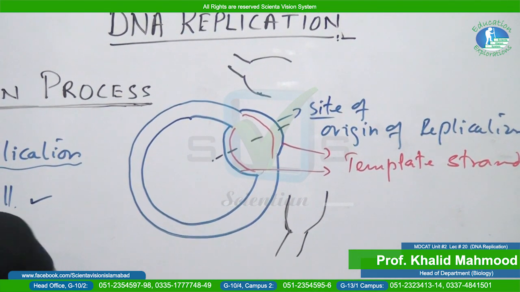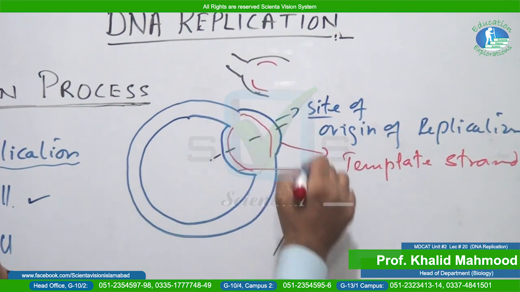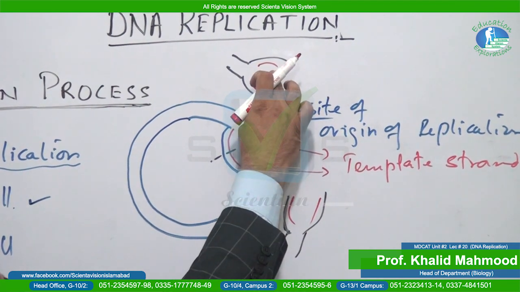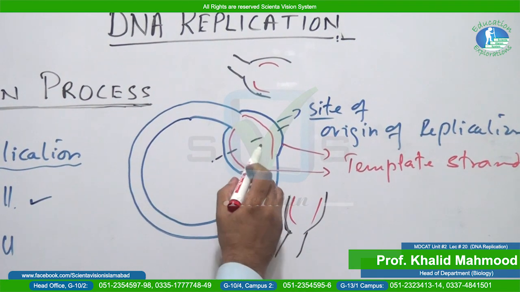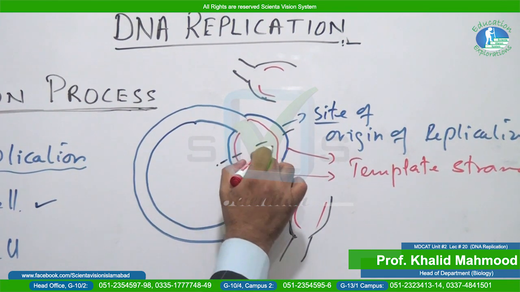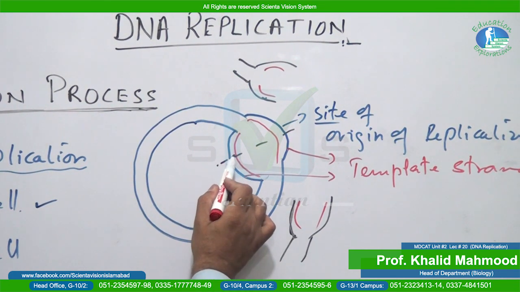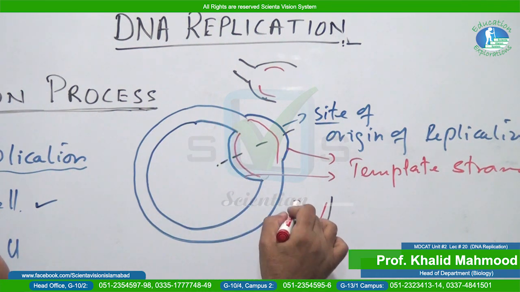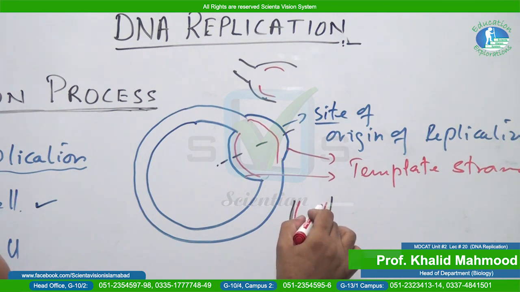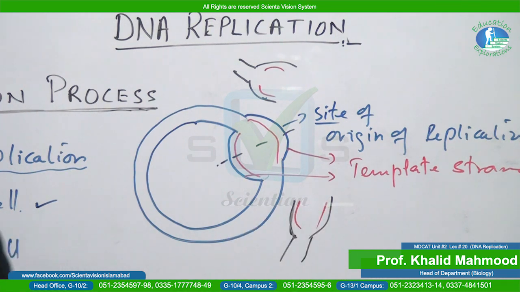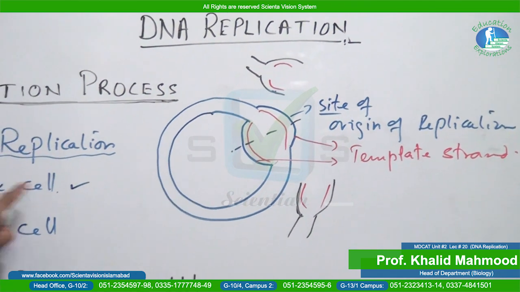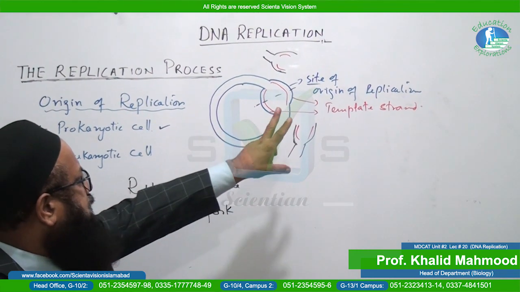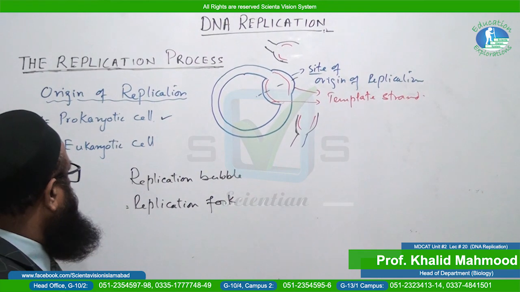And the complementary strands are also shown, just to understand. One replication fork and the second replication fork. In one replication fork, you will observe the process of replication away from the replication fork, and in the other strand toward the replication fork. Similarly, in this case also, one is away from the replication fork and the second is toward the replication fork. So in case of prokaryotes, you have observed that only one replication bubble is there and only one site of origin of replication. Is that clear to you?